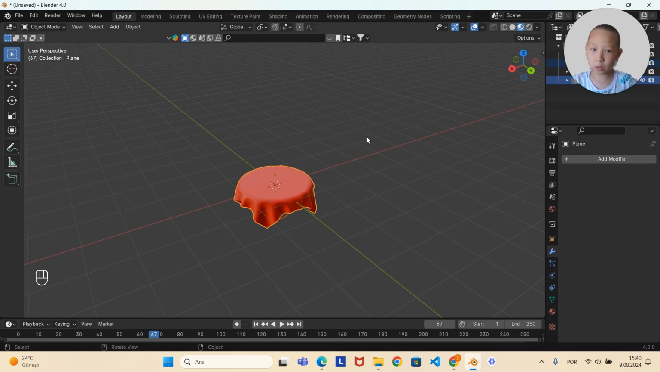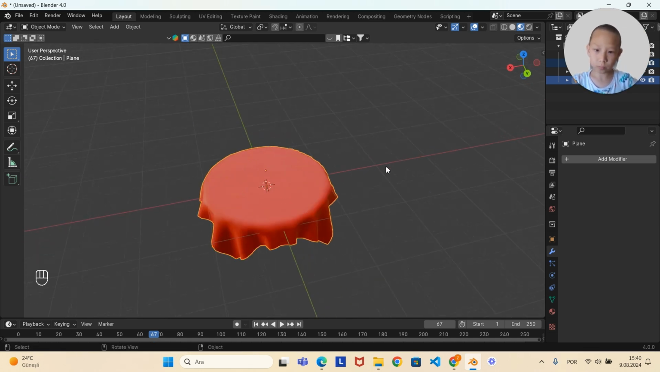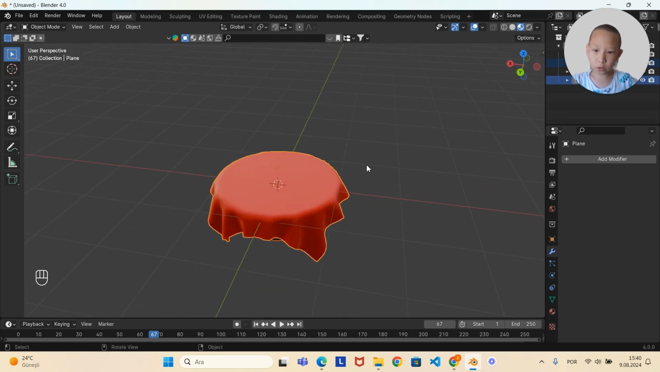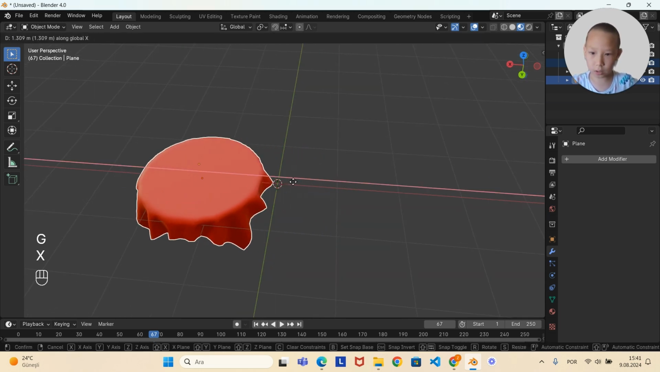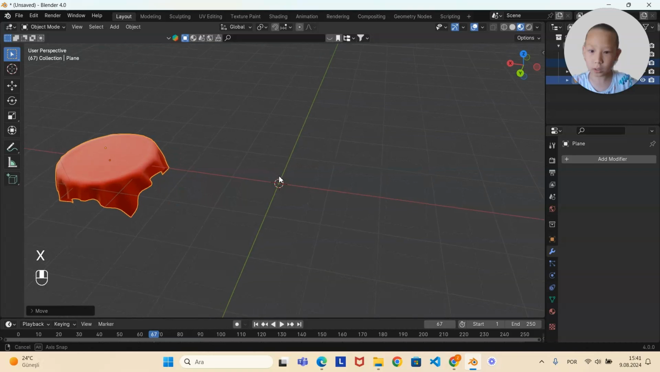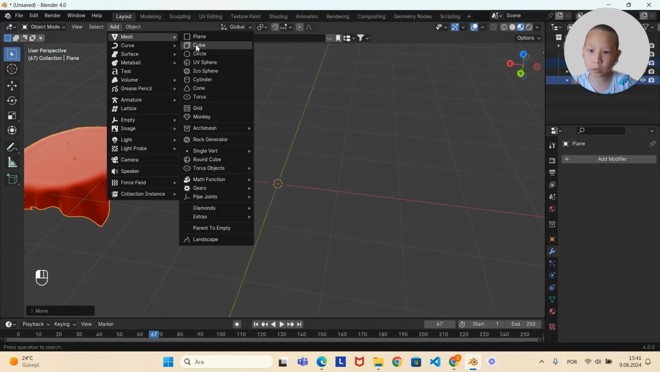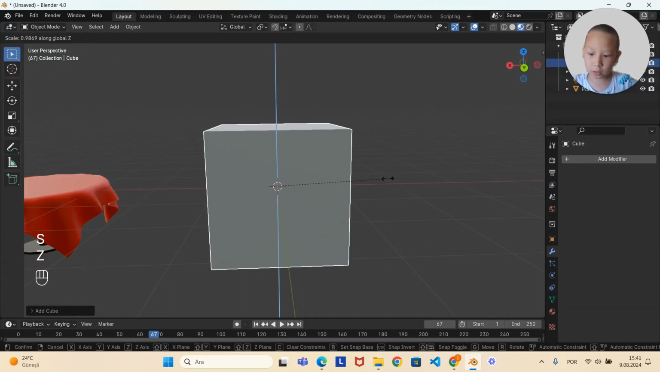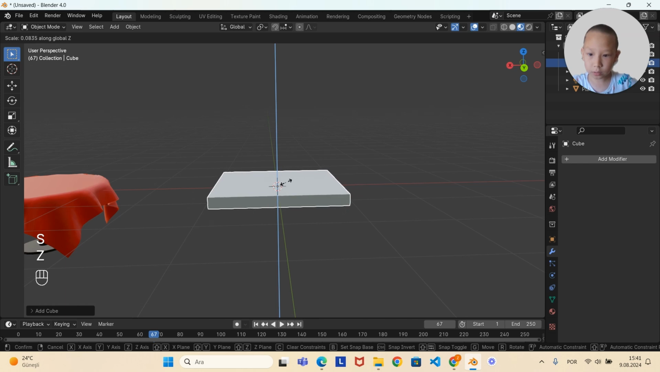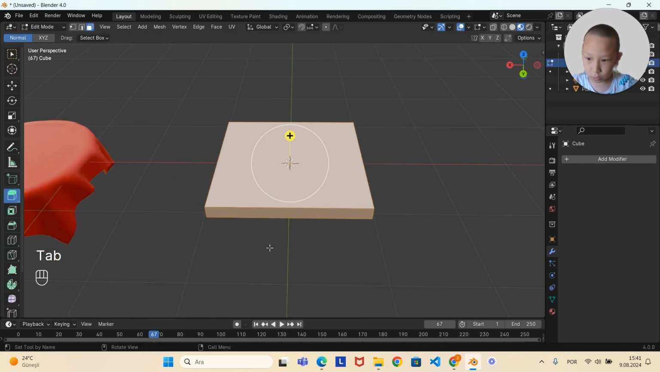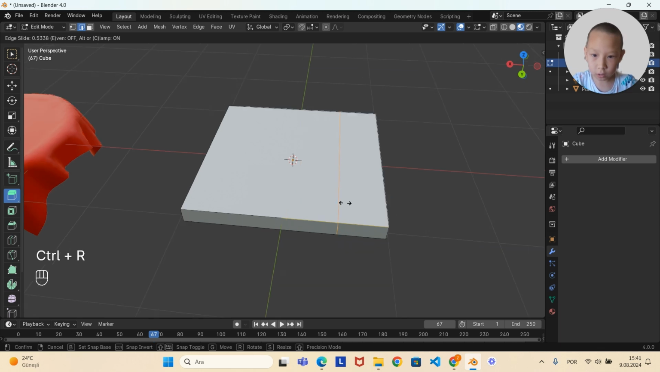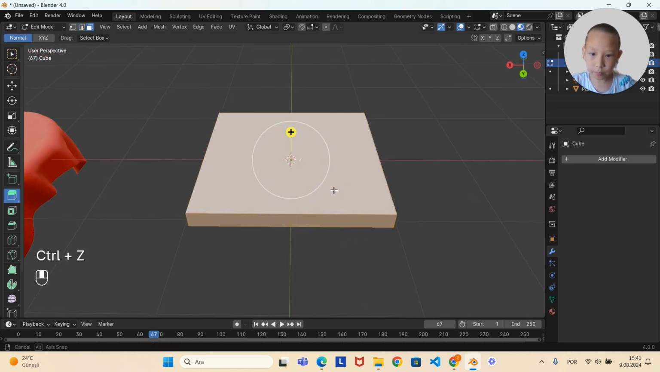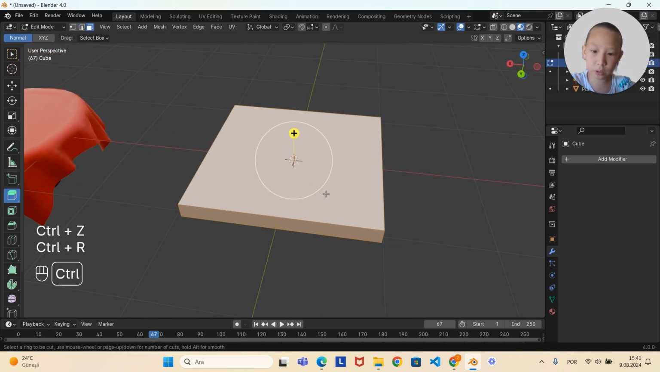And now to do the square table, move your current table a bit aside, and then add a cube, scale it down, add a loop cut over here by pressing Ctrl R. Add a loop cut over here by pressing Ctrl R,